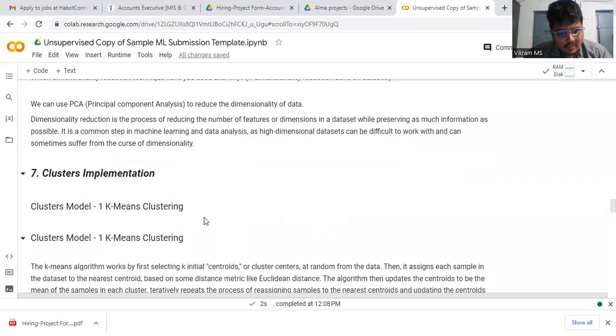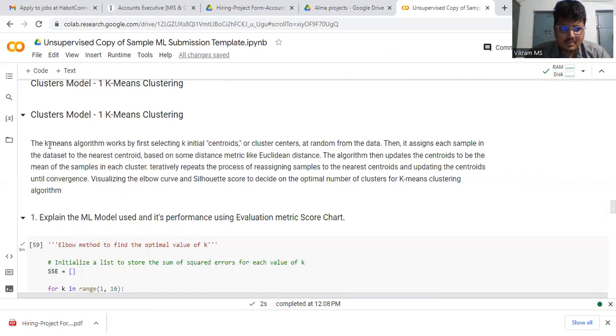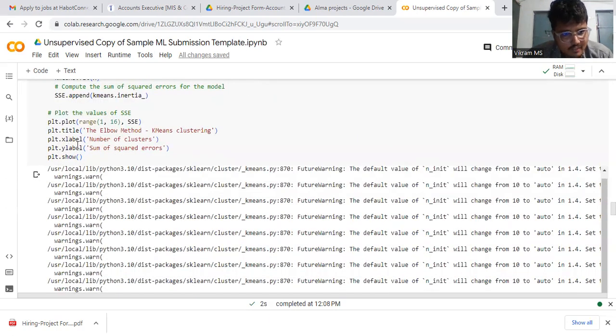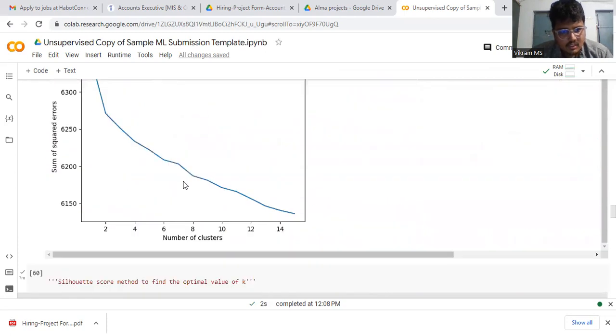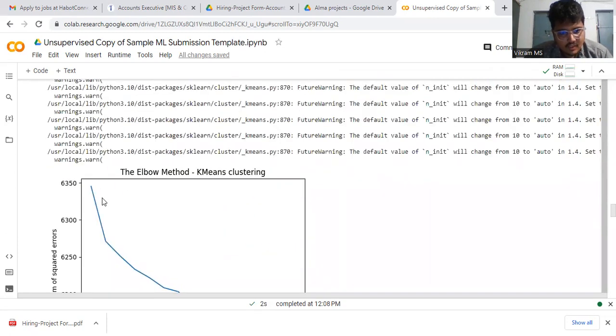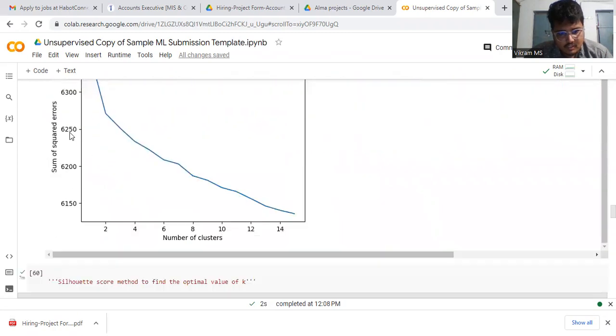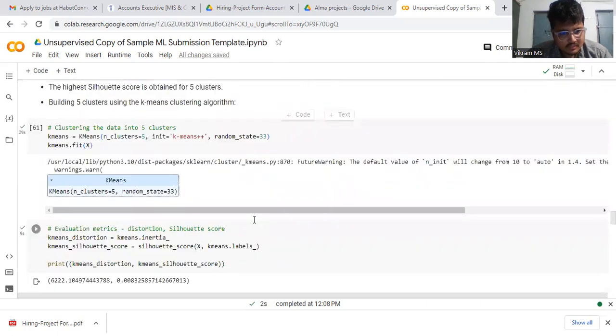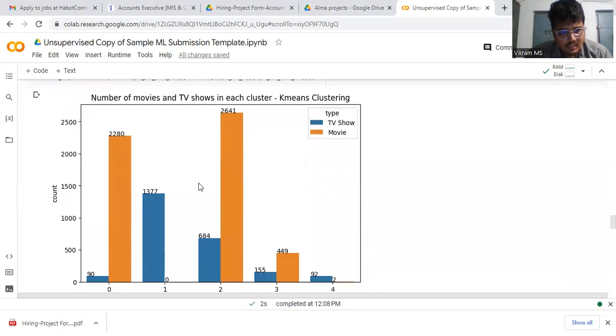Coming to the clustering implementation, the first clustering model is k-means clustering. The k-means algorithm works using the performance of the silhouette score. As we showed in the figure, we plot the x and y variables, and the line graph decreases to 14. Next is the k-means clustering, as shown. The bar plot shows TV shows and movies: blue is TV shows, orange is movies.